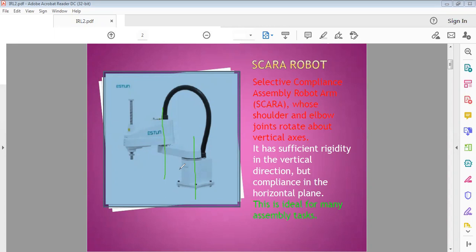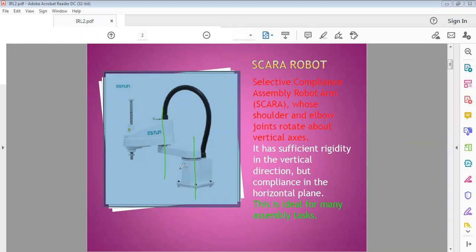We cannot adjust its height in the vertical direction, but it has compliance in the horizontal plane. That means the robot can be stretched along the horizontal plane.